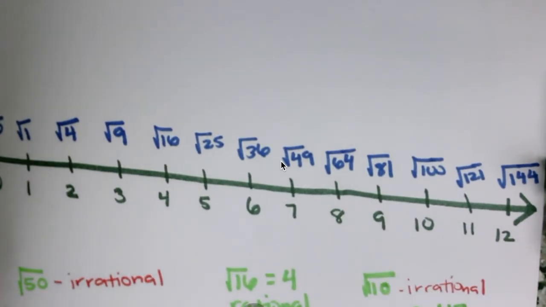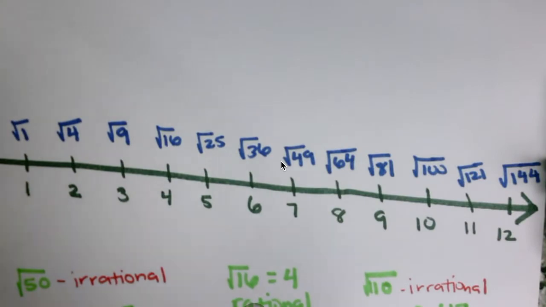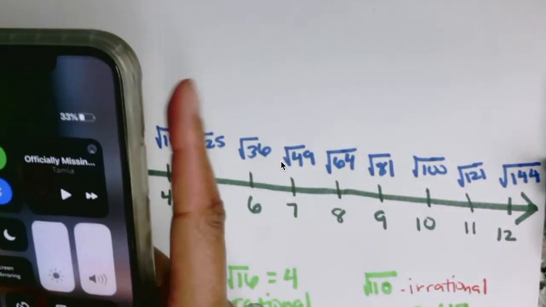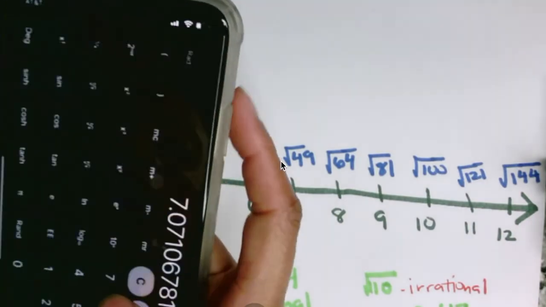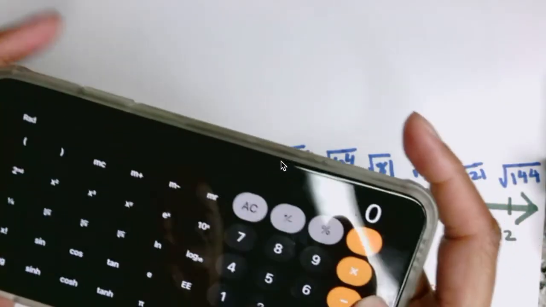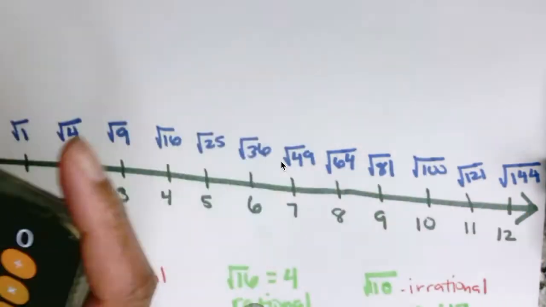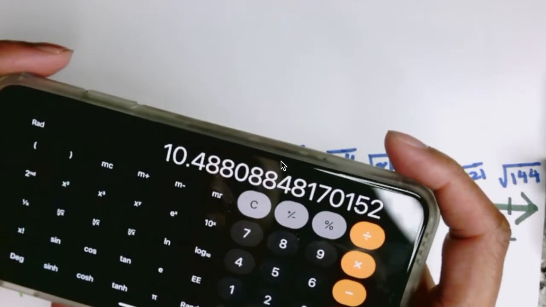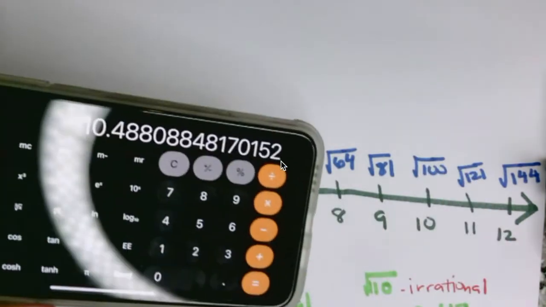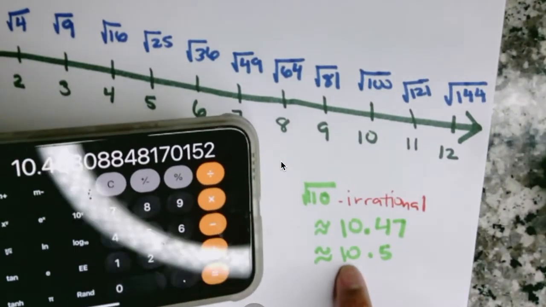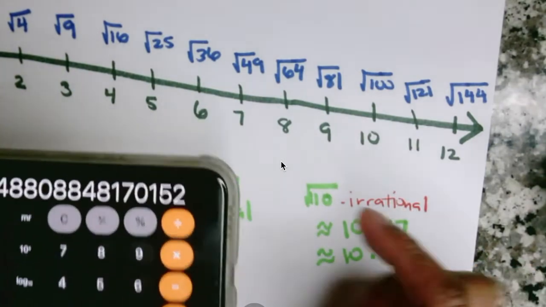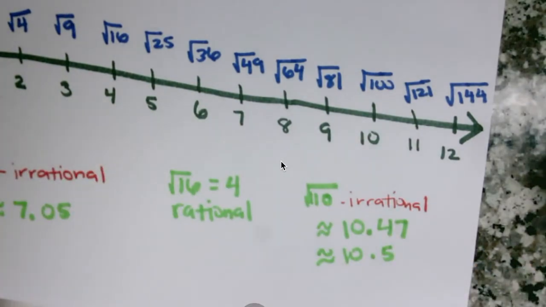Okay? So let's check. Or we can say 10.45. Let's see what the calculator says. And you won't be able to use a calculator on this part of the test, but you still need to know what you're doing. So the square root of 110 is 10.48. You see, we were really, really close. And even if we put 10.5, we're still close because it's 10.48. Okay? So I need you all to learn how to approximate.